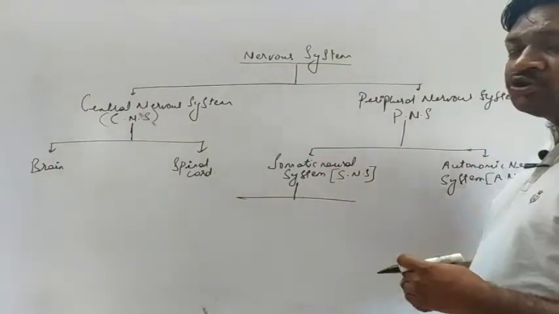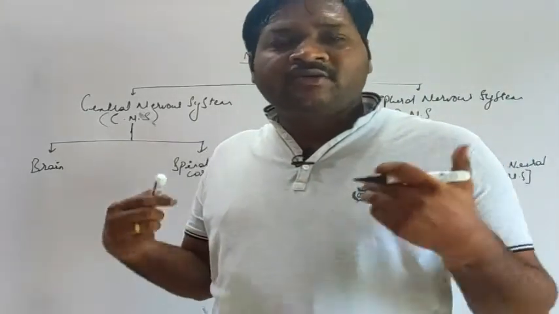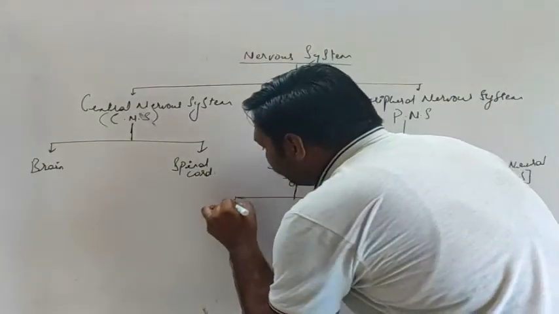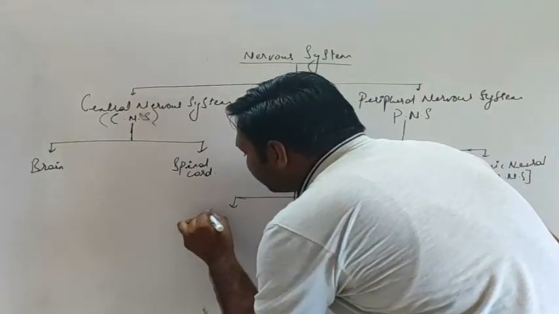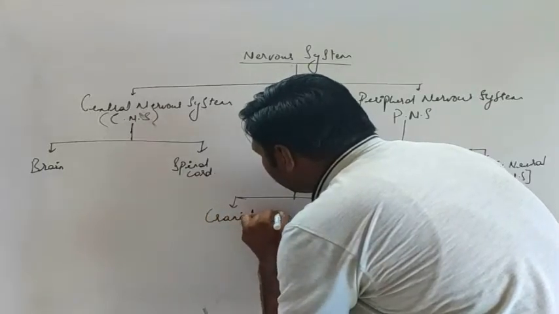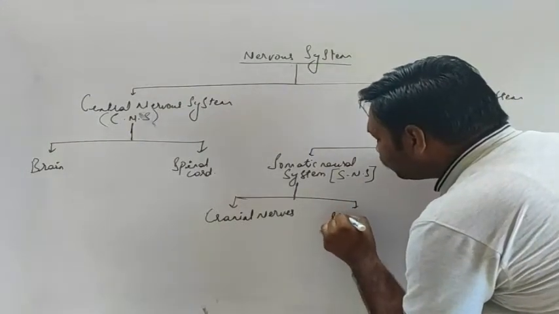And spinal nerves are those which arise from the spinal cord and circulate into the body.